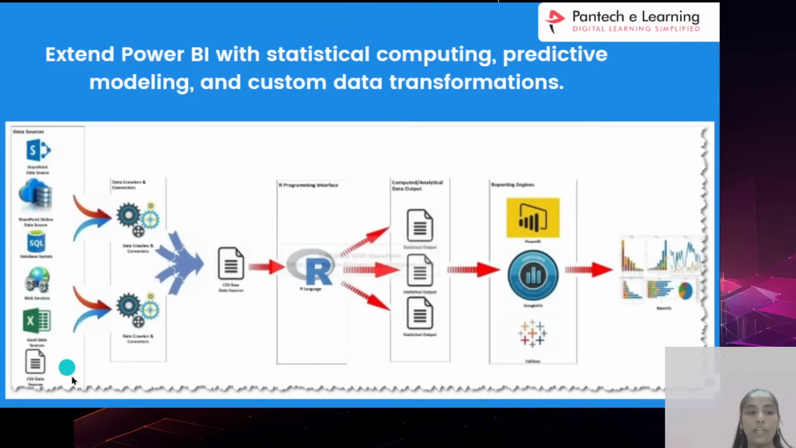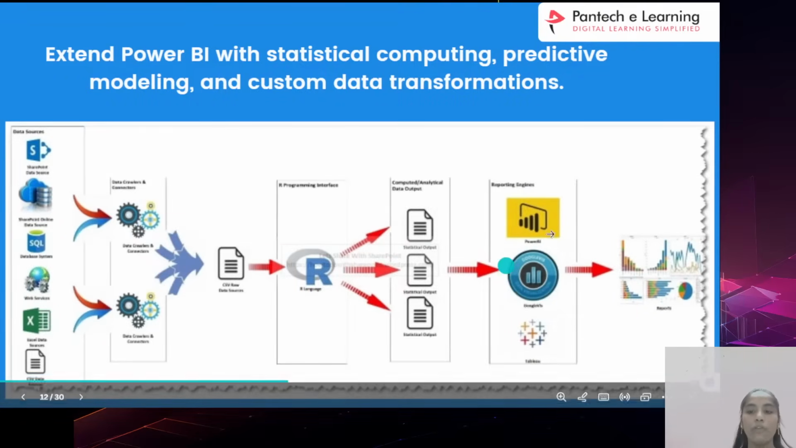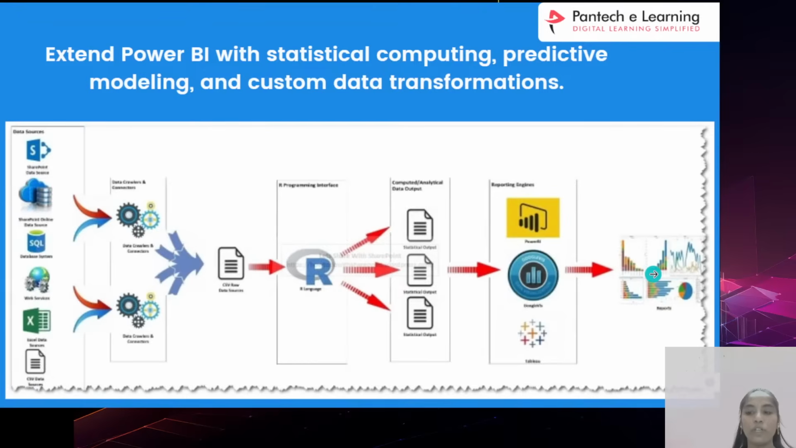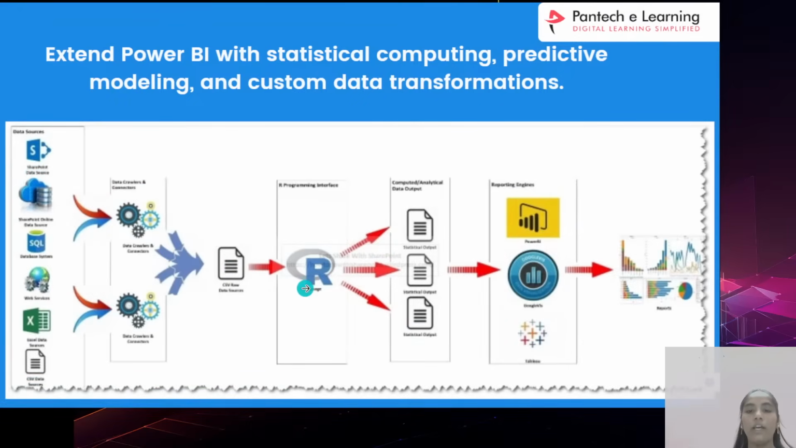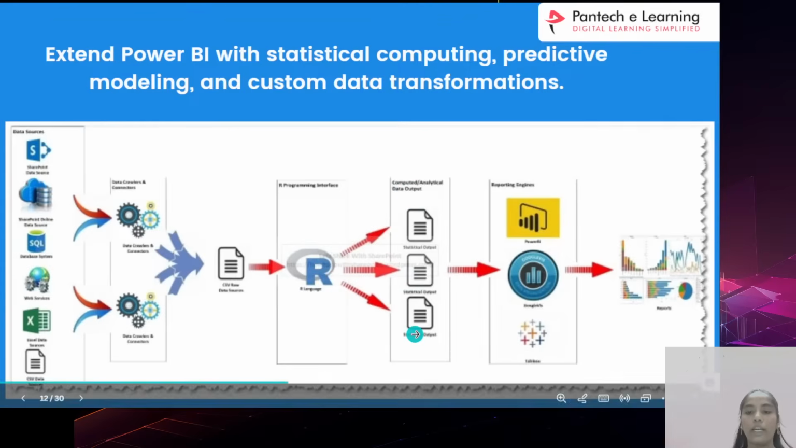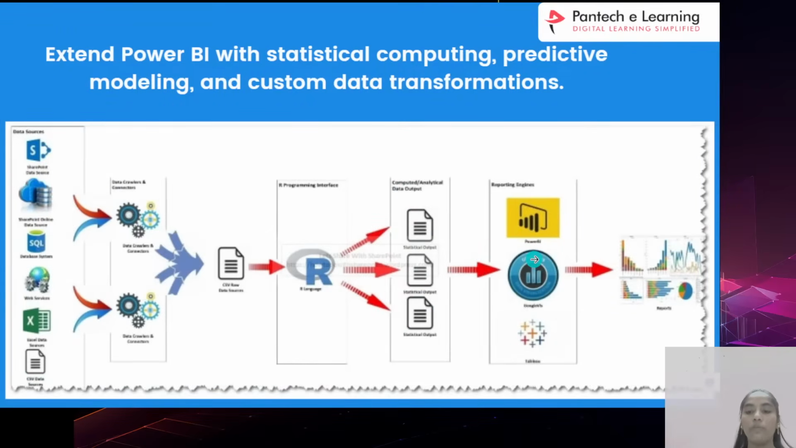You take many types of data sets. Whatever data sets you take with Power BI, you mostly see visualizations. But if you select this R scripting, first you have to load the database and check the transformation. After the transformation, you have to open your R script. In that R script, you write the code, and whatever code you write, you integrate with Power BI.